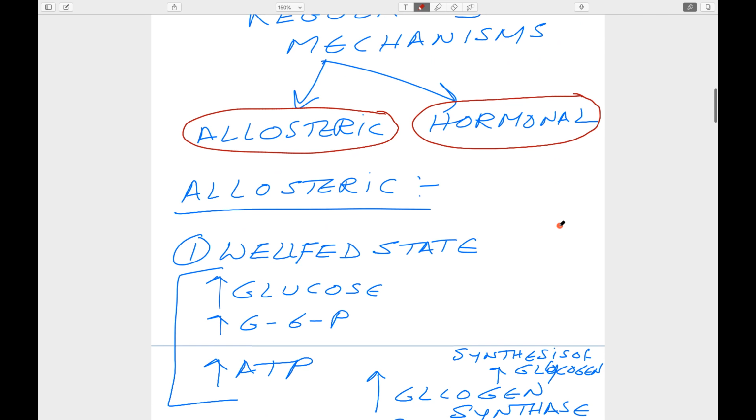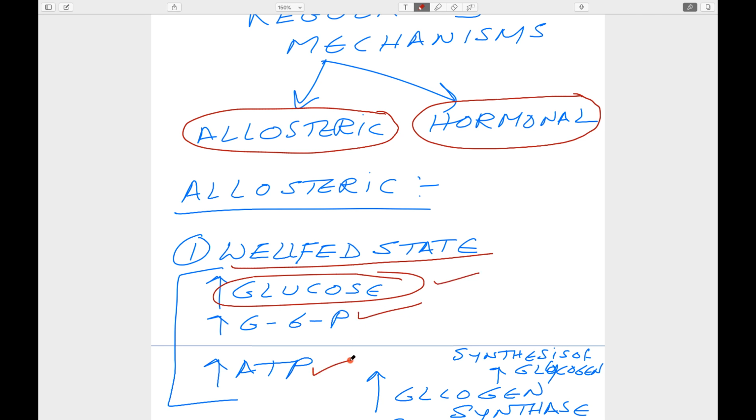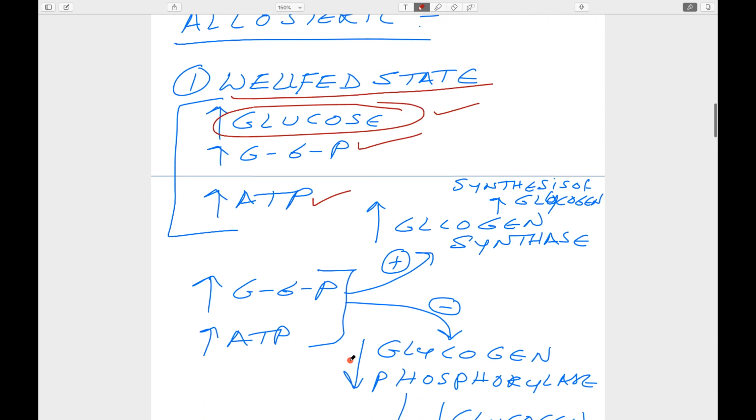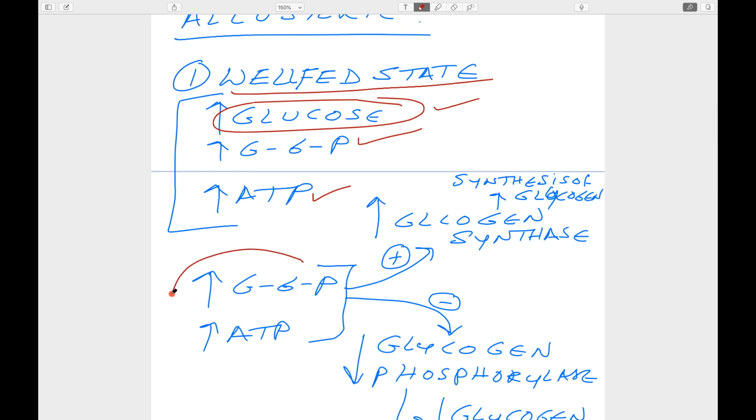In the allosteric regulatory mechanism, again we took up the well-fed state where we said glucose levels are increased, glucose 6-phosphate is increased, ATP is increased. The glucose 6-phosphate and ATP act as positive allosteric modulators, increasing the glycogen synthase and synthesis of glycogen.